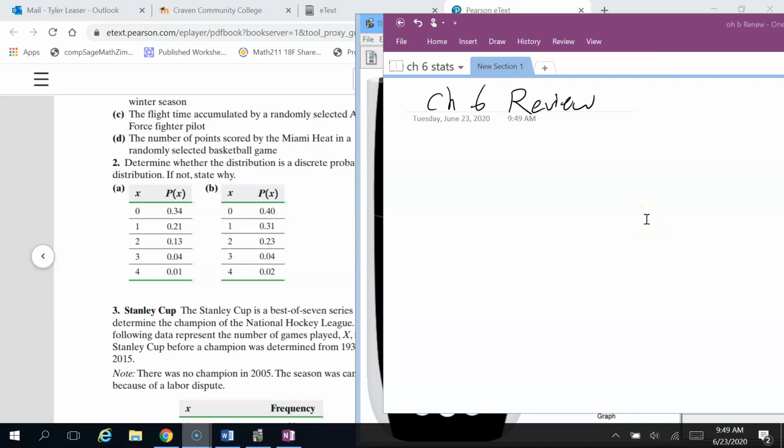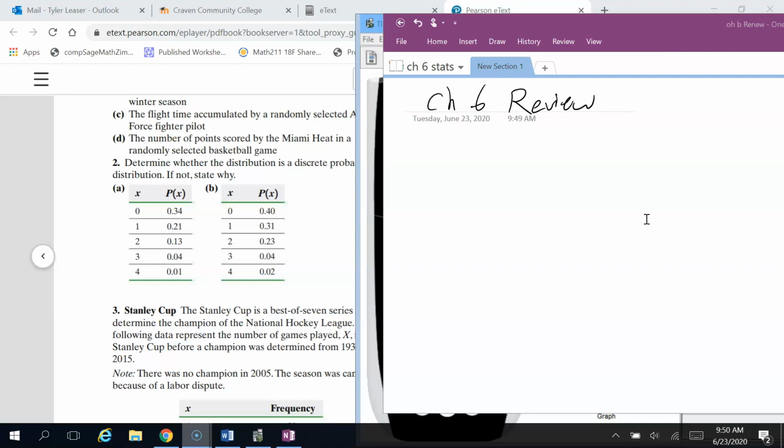All right, I'm going to do a review here for Chapter 6. We'll just go through the examples here in the back of the chapter. You should have already read through the chapter. You should have already looked at the homeworks for this chapter. This is just to prepare you for the Chapter 6 and 7 test coming up.